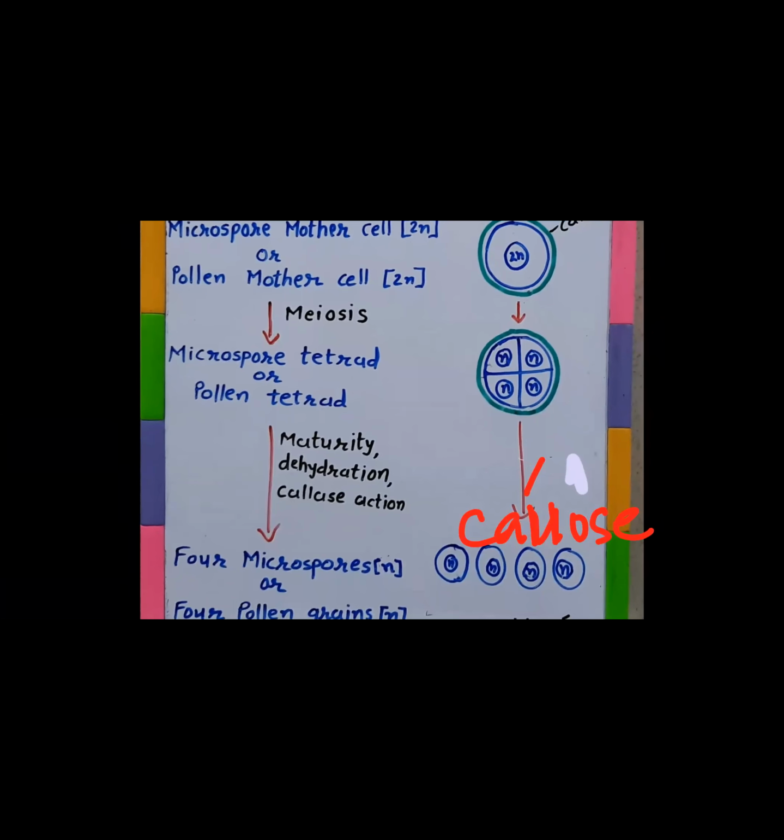As the anther matures, as time passes, dehydration takes place. Dehydration is the gradual removal of water, a drying up condition. While structures mature, certain enzymes are liberated from the tapetum, which will dissolve this callose. The enzyme is callase.